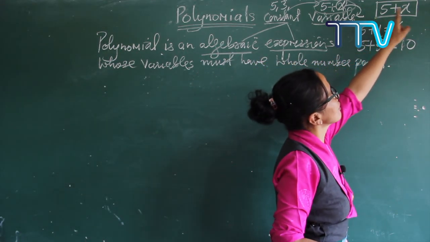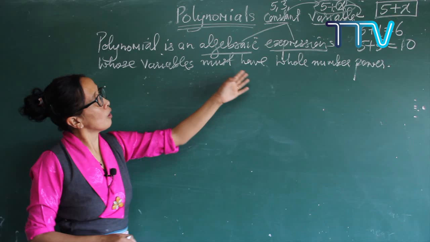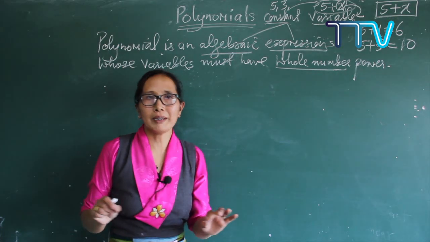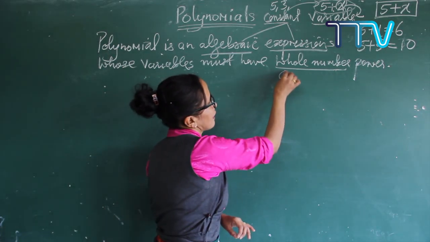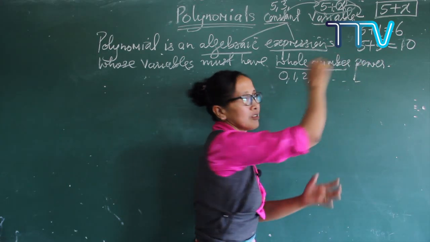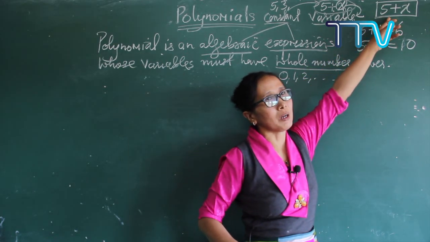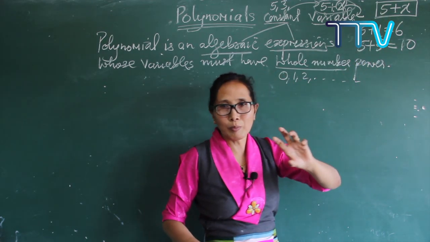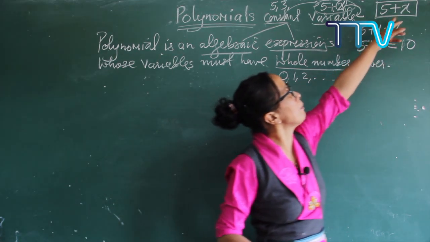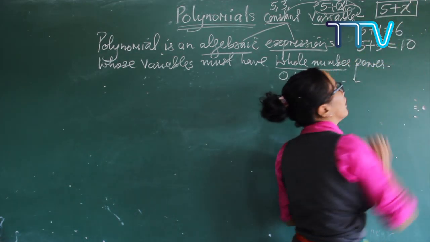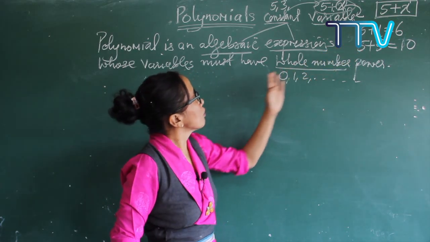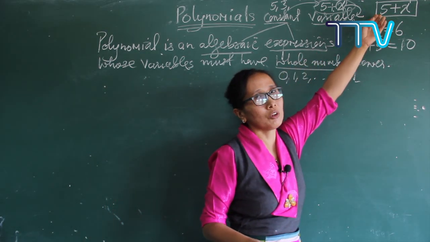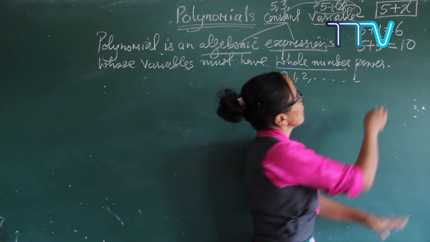Correct? So an algebraic expression whose variable power must be a whole number. As you know, this is the constant, this is the variable. What is meant by whole numbers? A whole number is a number where we start from zero. So let's start here: 0, 1, 2, and so on. Got it? Now let's check this one. 5 is the constant, x is the variable. To see whether it is a polynomial or not, you have to look at the variable power. Here your variable power is 1. If your variable power is 1, it is called a polynomial. So you can classify it easily. This is a polynomial because your power is 1. Same here, let me take another example.